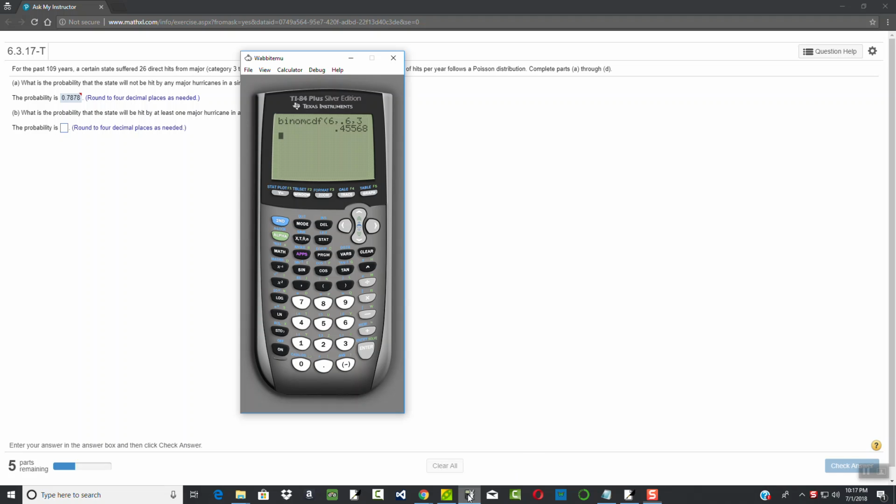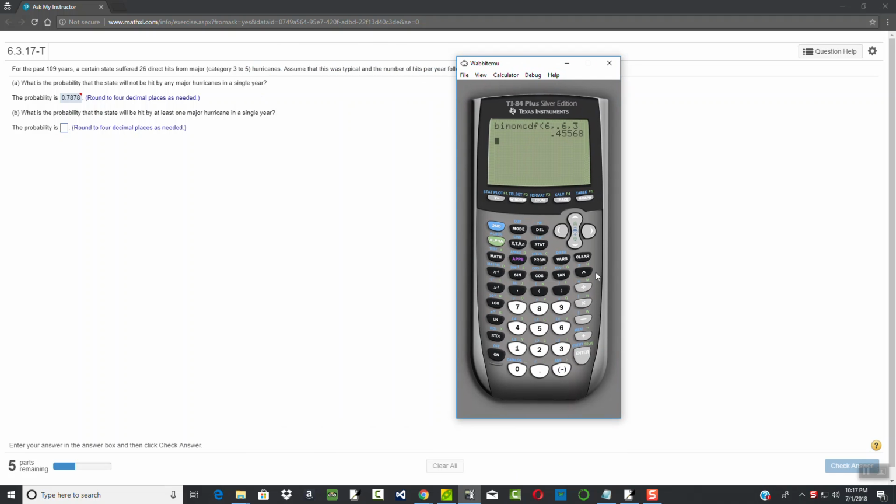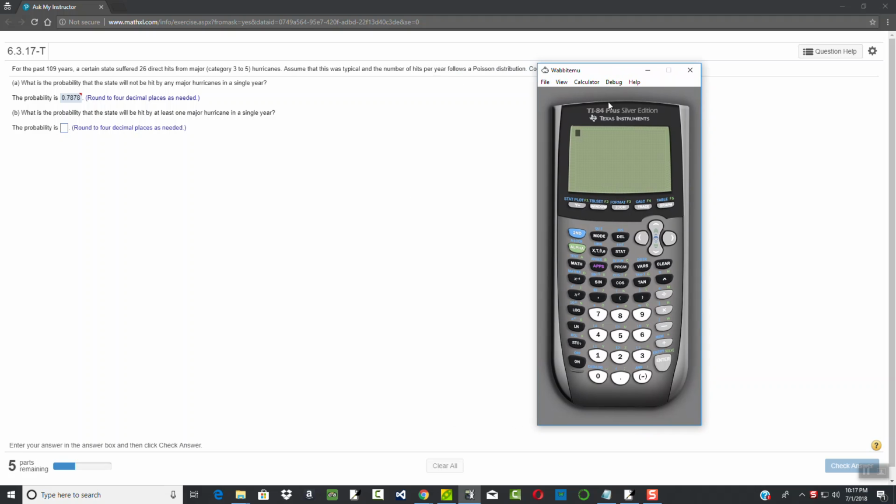Okay, if I take a look at this problem, what is the probability a state will not be hit by any major hurricanes? So, let me see. Second vars, and we got Poisson CDF and Poisson PDF. PDF is when it's a single value. In this case, the single value would be not hit, 0. So I choose Poisson PDF.